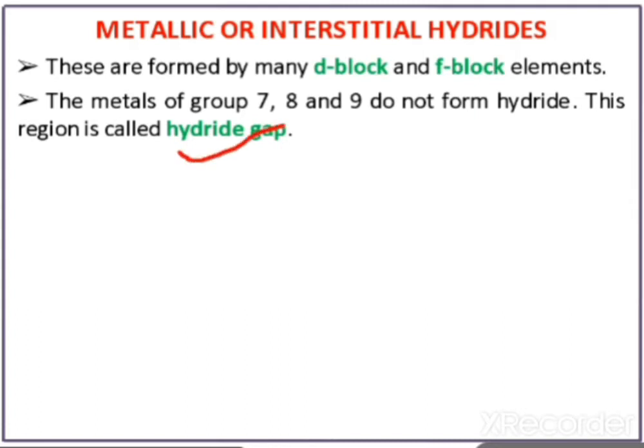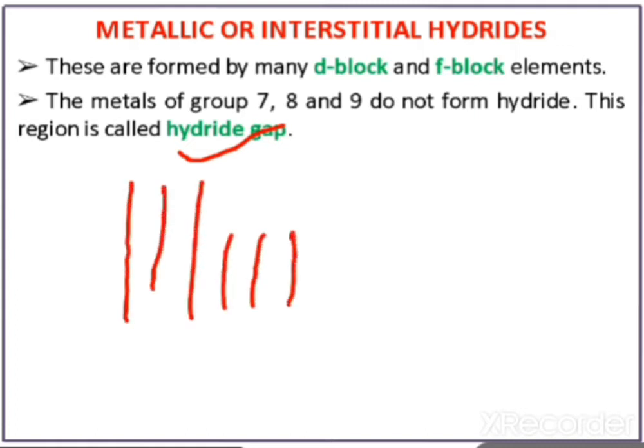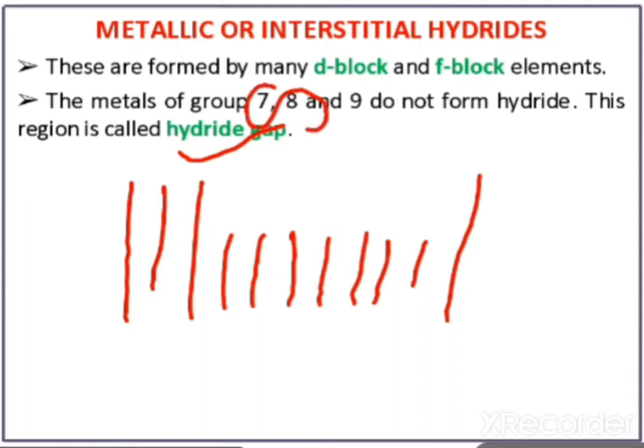Hydride gap means you see in the periodic table, first column, second column, third, fourth, fifth, sixth, 7, 8, 9 and 10. These are the group numbers. So groups number 7, 8 and 9, these groups don't form hydrides.